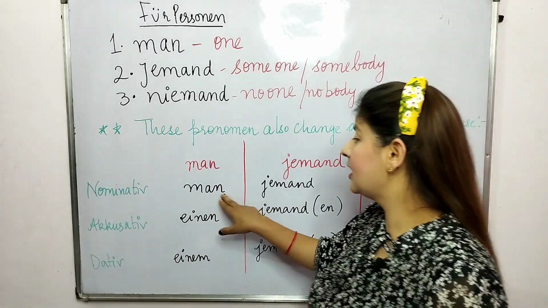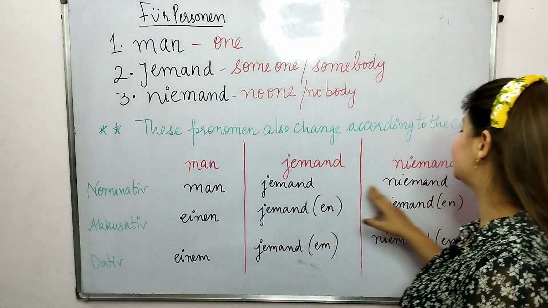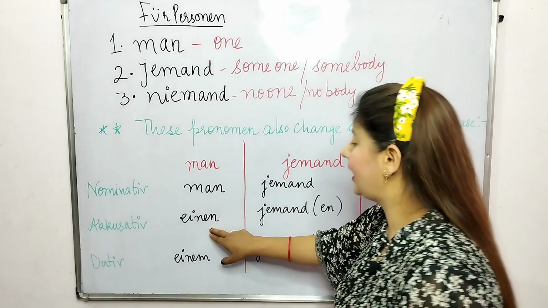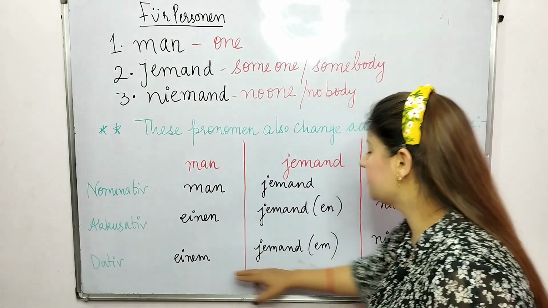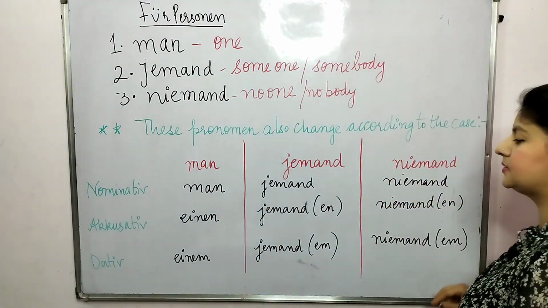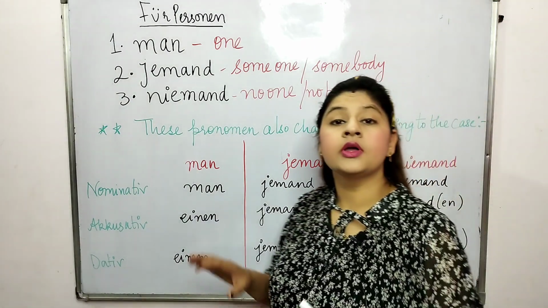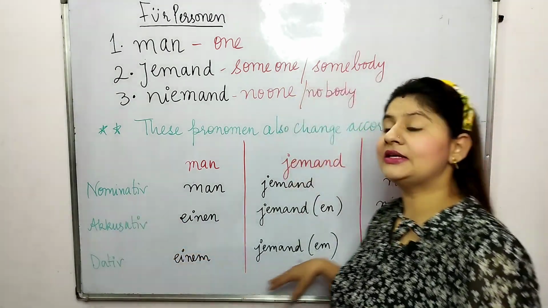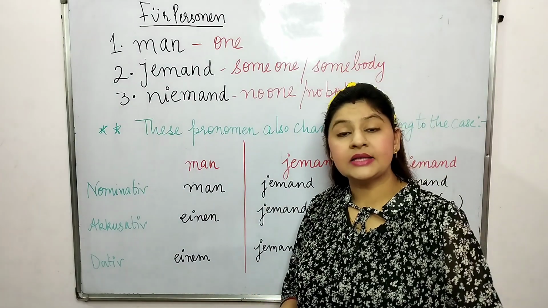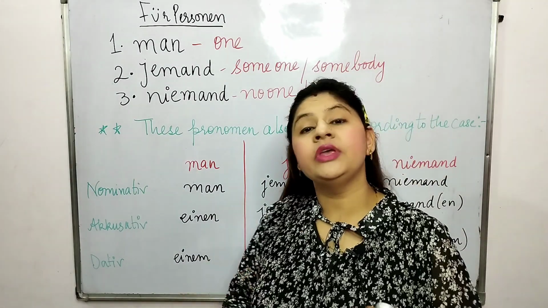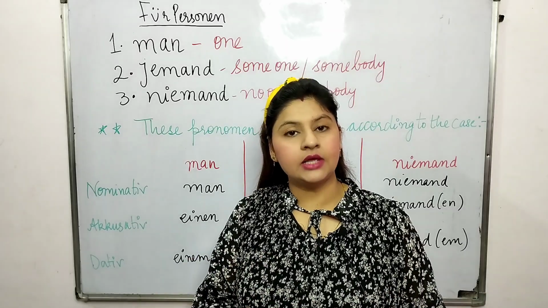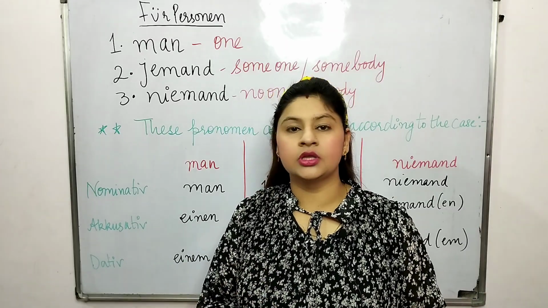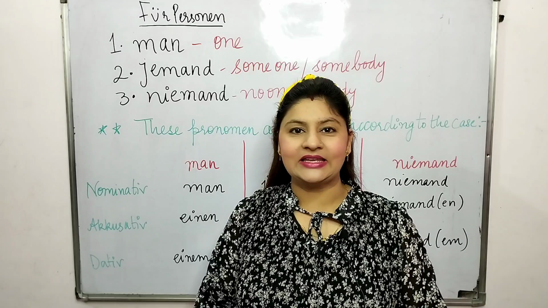Noch einmal: man, jemand, niemand. Einen, jemanden, niemanden. Einem, jemandem, niemandem. So we have to learn this table. But when we speak, we can use jemand or niemand in both accusative and dative case. So this is also right.